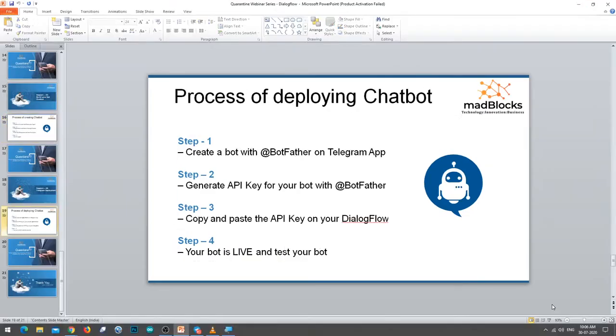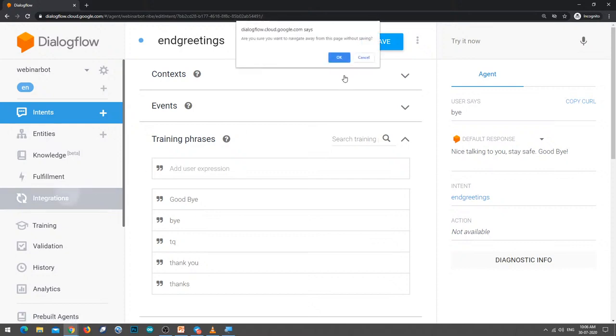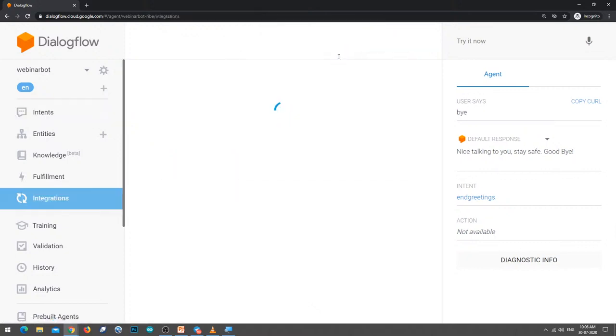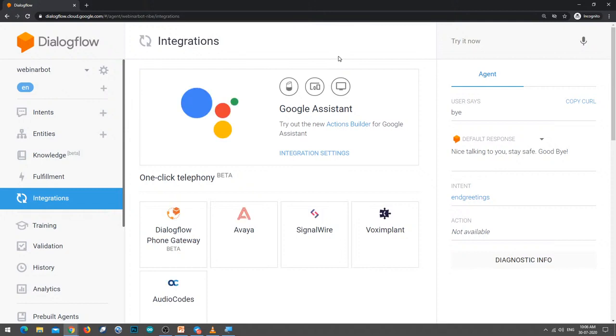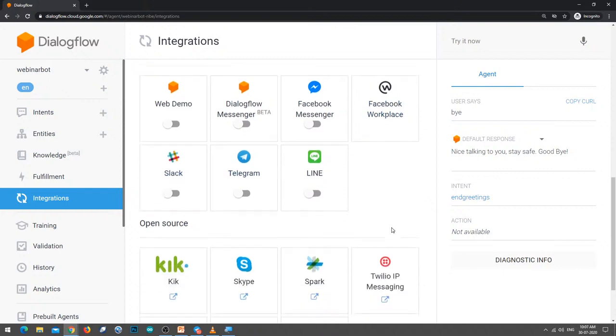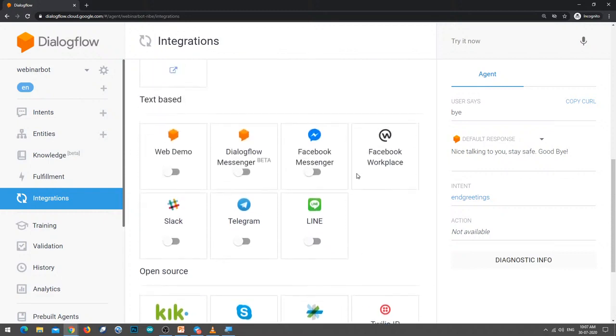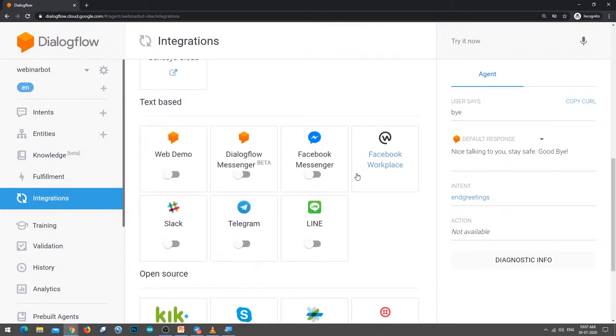So let us quickly go back to the Google Cloud API for enabling the Telegram app on the account. Here we have to click on integrations. Integrations are nothing but where you want to deploy your chatbot. You will have different types of integrations. You can check it out: web demo, Dialogflow Messenger, Facebook Messenger, Facebook Workplace, Slack, Telegram, open source, Skype, everything is there. You can easily check this out. But to implement your chatbot in the next 5 minutes, I am using Telegram here.